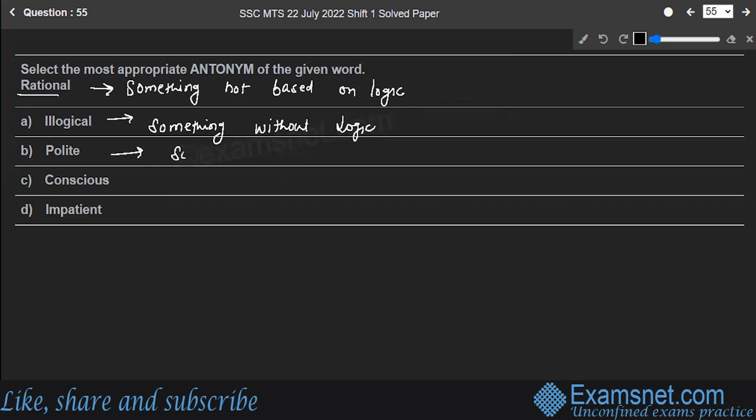Polite, soft, or you can say softly spoken. Then the word conscious. It means to be aware or awake. Impatient. It means lack of patience. So you have to find out the antonym of the given word, that is rational, and the antonym of the given word is option A.